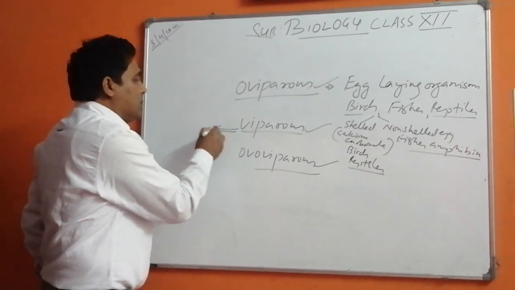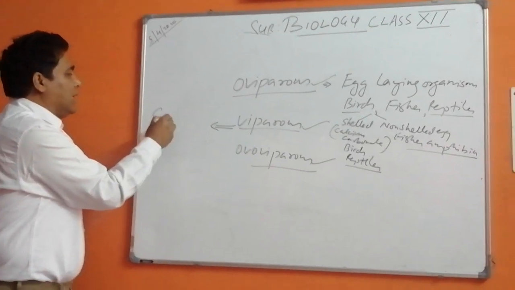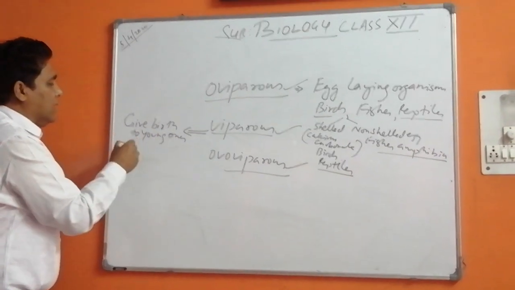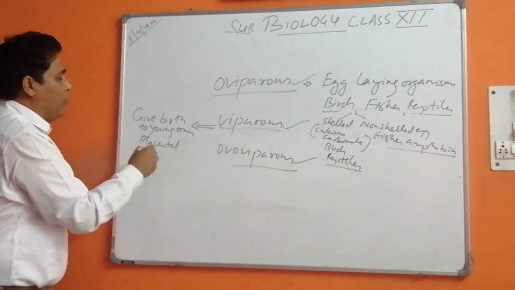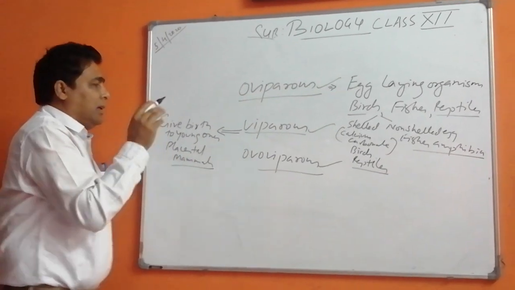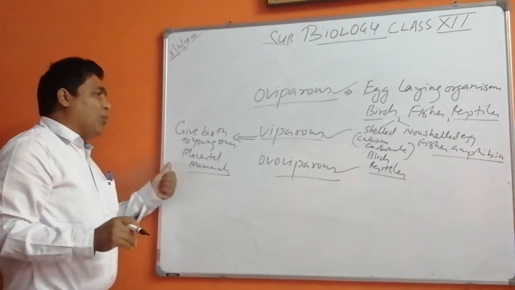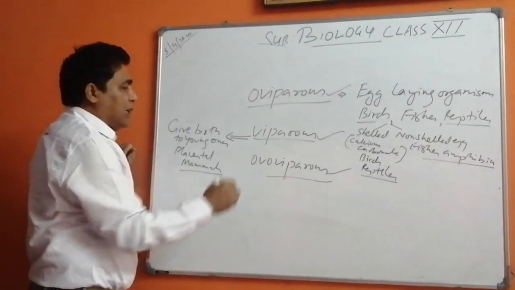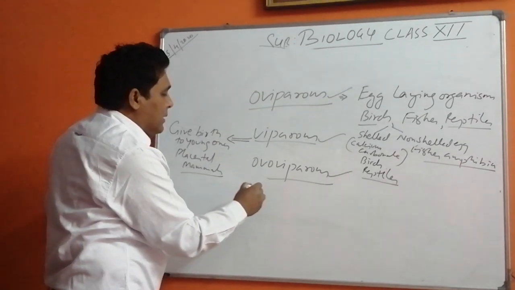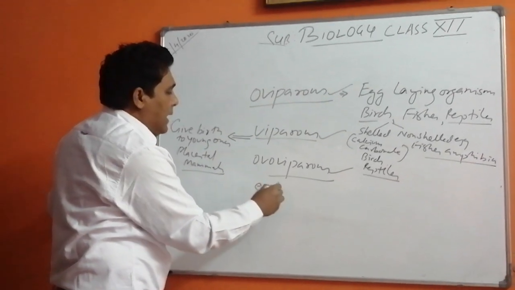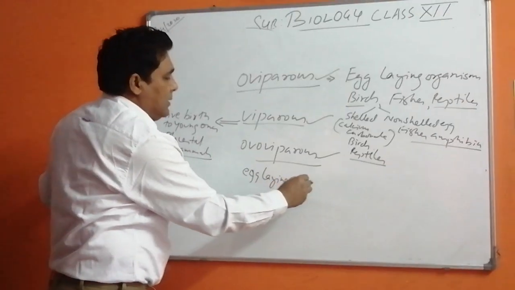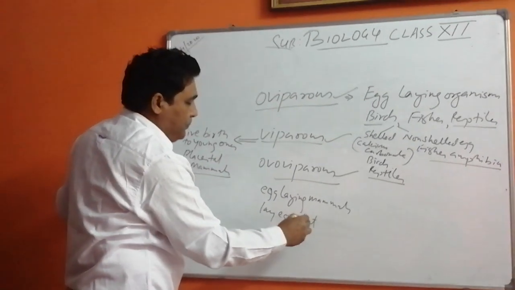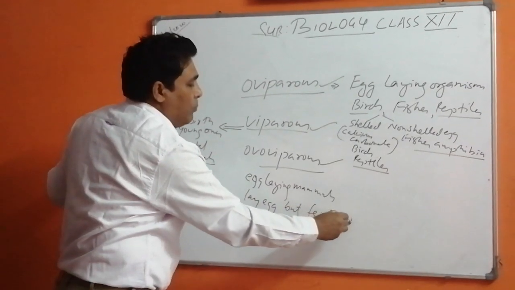Now comes viviparous. When we talk about viviparous, they give birth to young ones. These are placental mammals, and they also take more care of their young ones. More parental care, less parental care. Now ovoviparous egg-laying mammals lay eggs but feed milk.